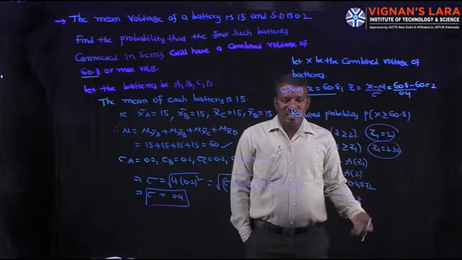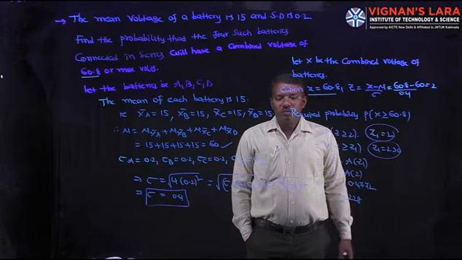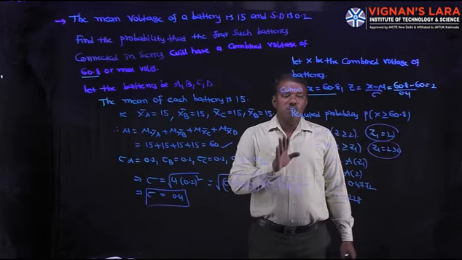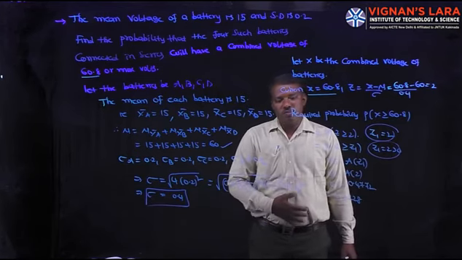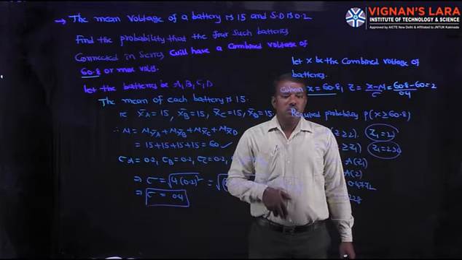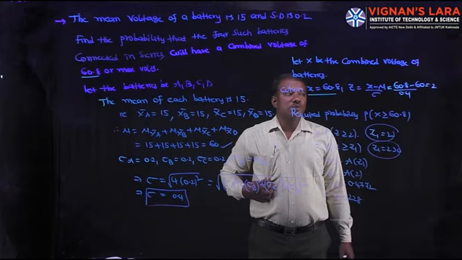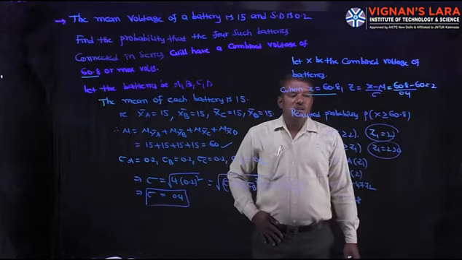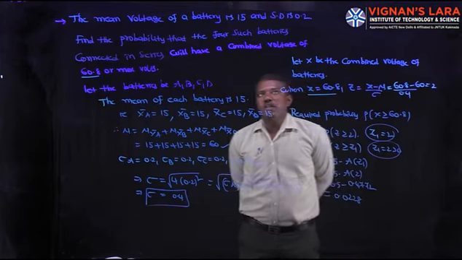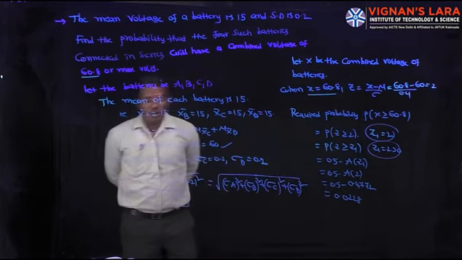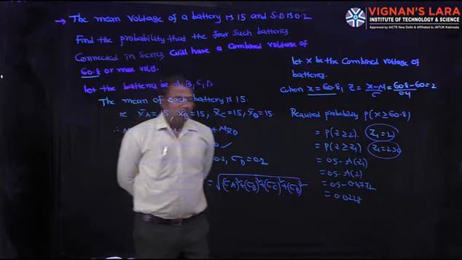What is the standard normal variate? Here there is no sample mean, so the substitution is (x minus mu) by sigma, not (x bar minus mu) by sigma by root n. So z is (x minus mu) by sigma, which equals 2, since x is 60.8, mu is 60, sigma is 0.4.